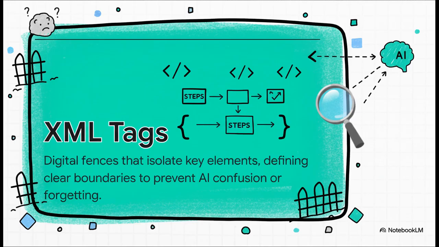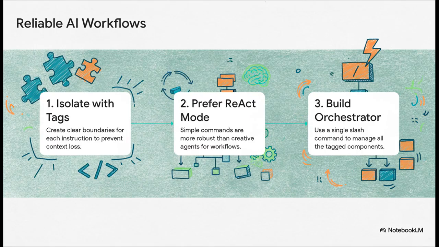By wrapping each instruction inside its own tag, it created a super clear boundary. And that's what stopped the AI from getting confused, or mushing all the instructions together, or just forgetting a critical step halfway through. It forced the AI to see each part as its own important, distinct thing. So this whole thing really boils down to 3 key principles if you want to build reliable AI workflows. First, isolate your components with tags.